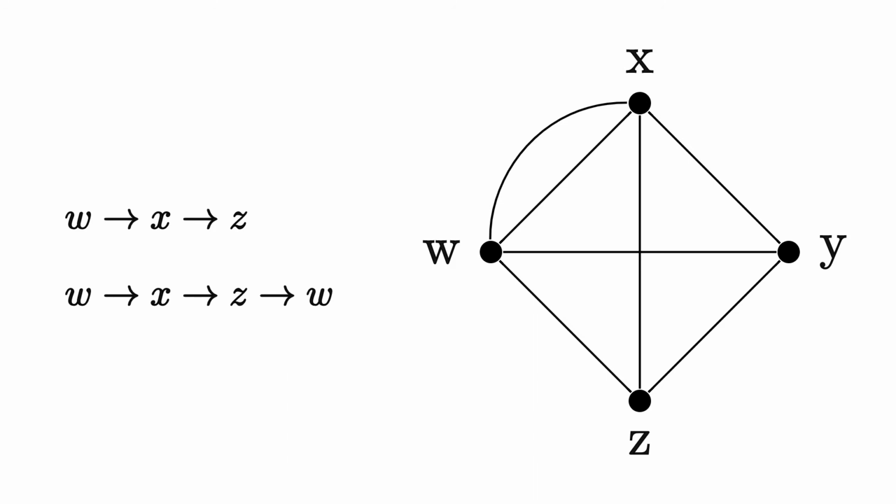If a trail is also closed, we call it a circuit. A walk in which all the vertices, except for the first and last, are distinct is called a path. We call a closed path a cycle.